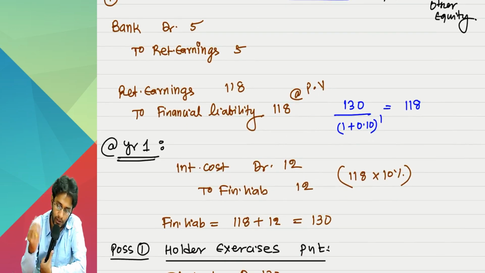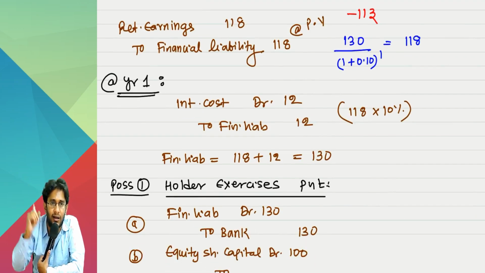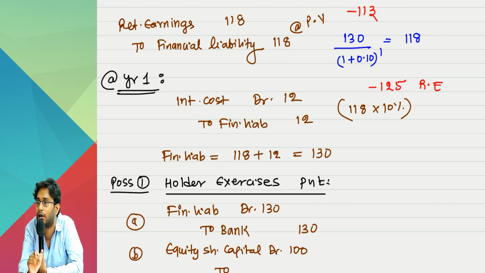Count till now. Retained earnings, how much did you credit here? Credited 5. Later on you debited 118. That means effective debit is 113. After that, interest cost, when you book it in the P&L account, will ultimately impact retained earnings only. Retained earnings are further debited by 12, which means 125. The entire buyback price got debited to retained earnings.